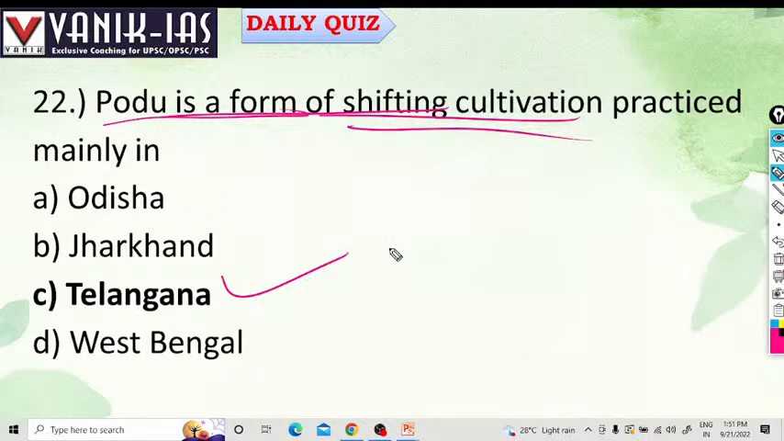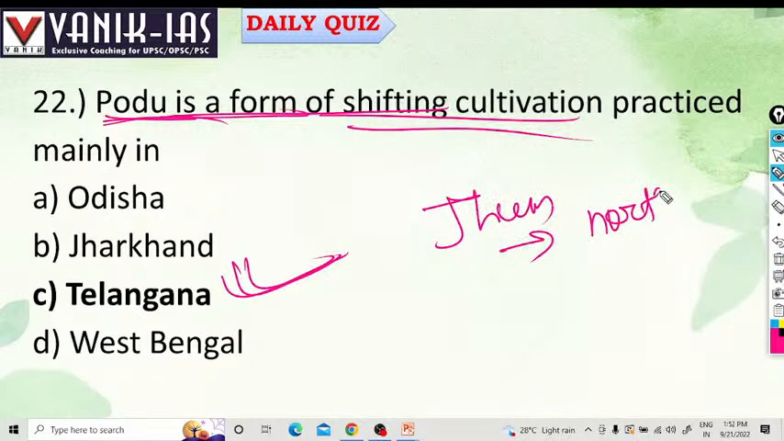Various states have different names. For example, in Andhra Pradesh and Telangana it is called Podu. It is called Jhum cultivation, or Jhuming, in the northeastern states.